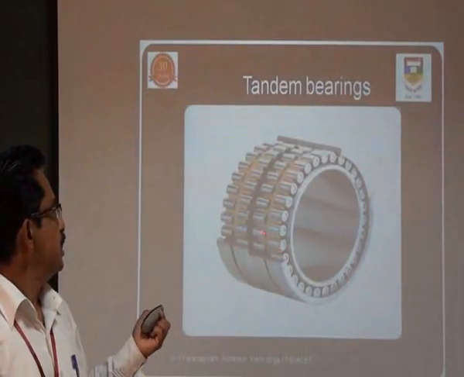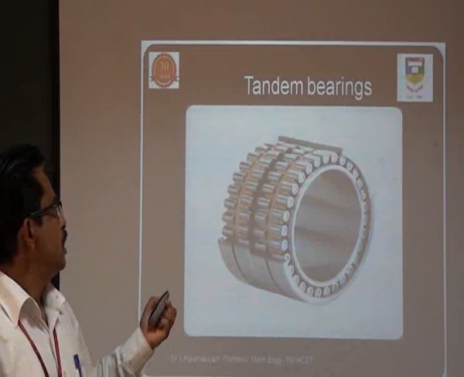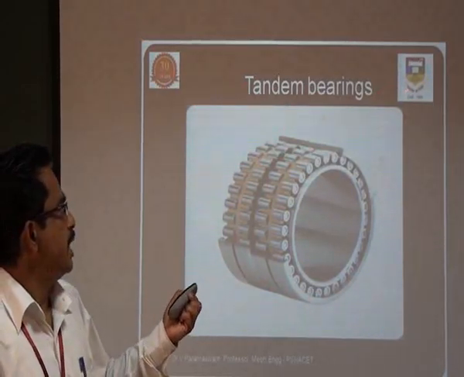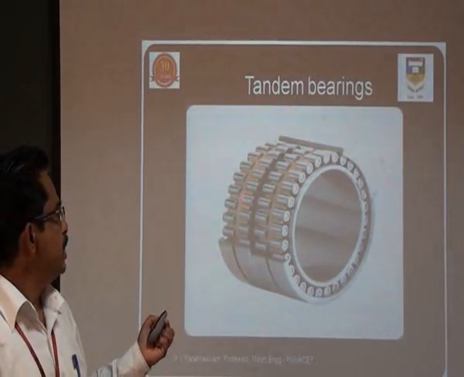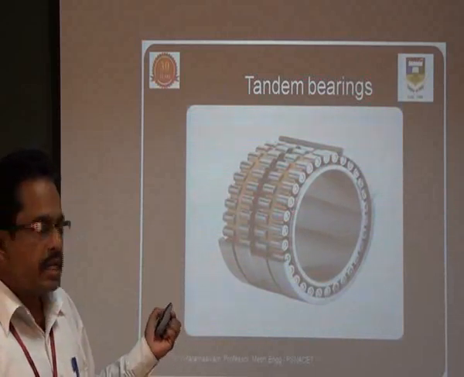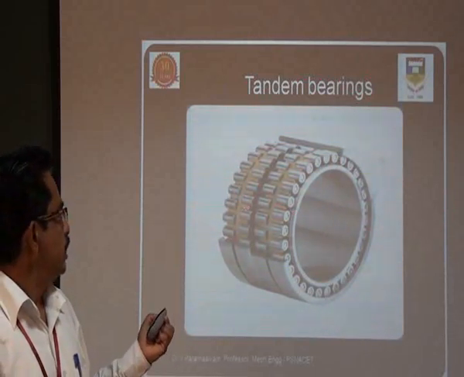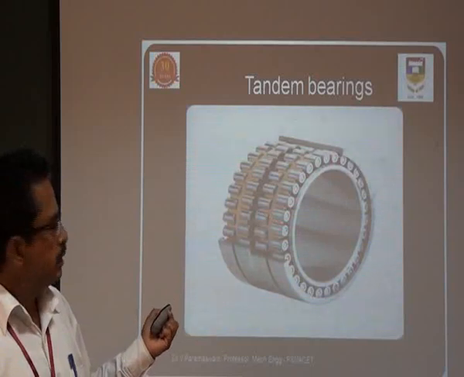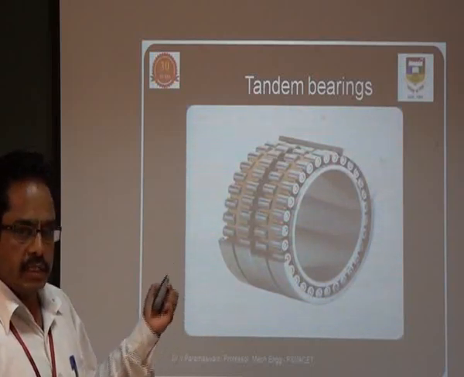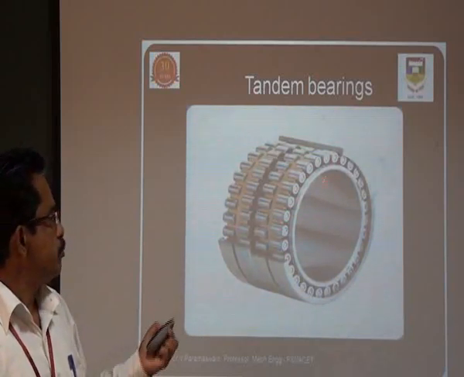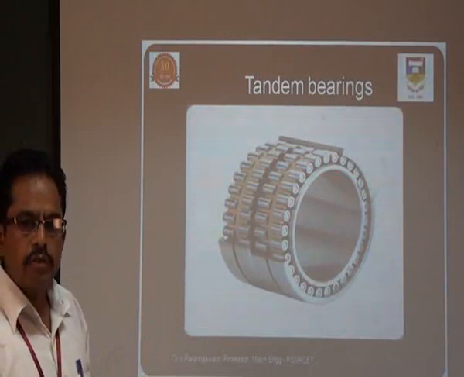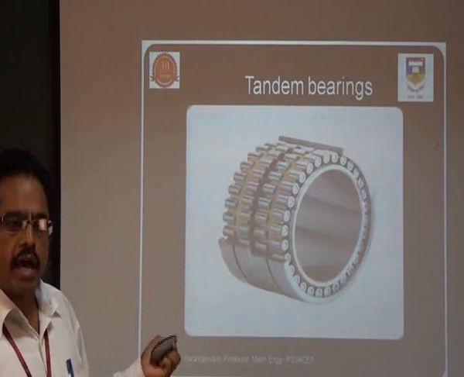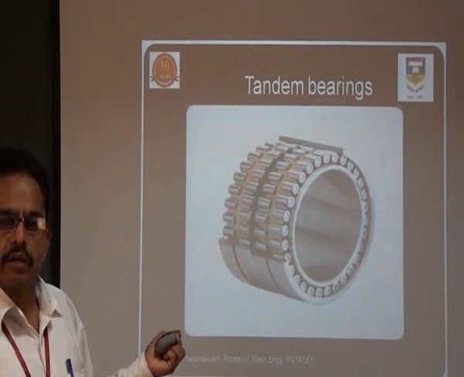So here is some kind of bearing that is called a tandem bearing. What is a tandem bearing? When two bearings are arranged adjacently in a series manner, then we call it tandem bearings. Where are this type of bearings used? Of course, they are used where more accuracy is required.